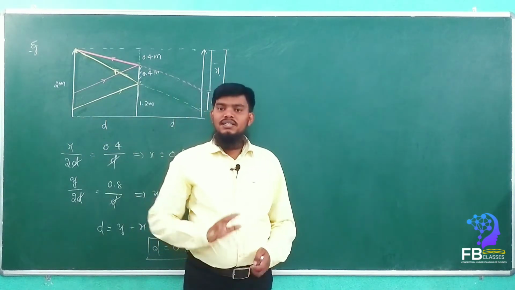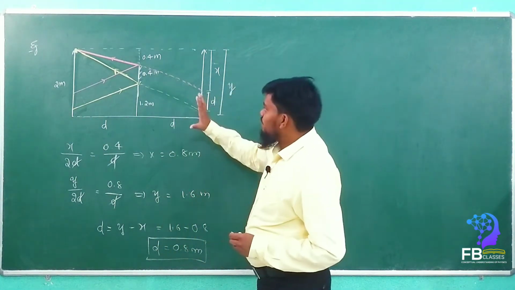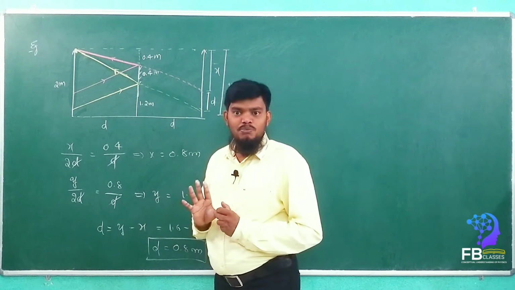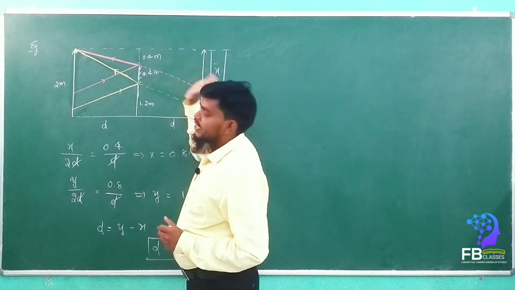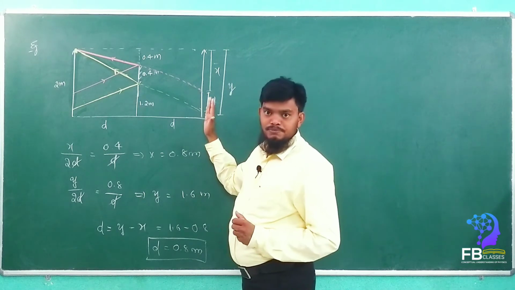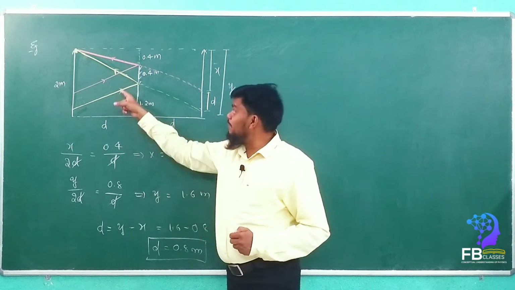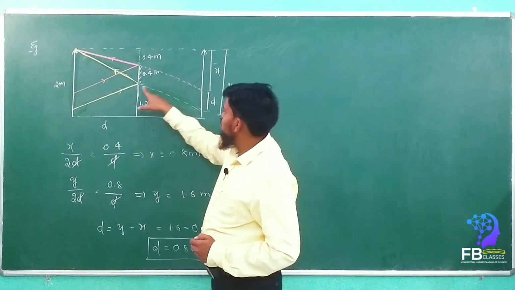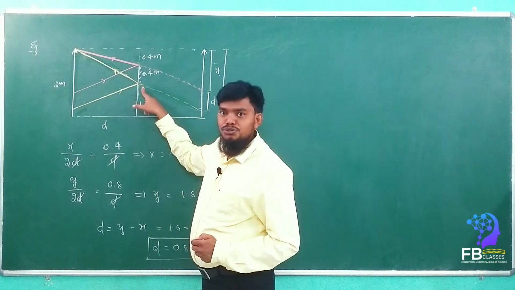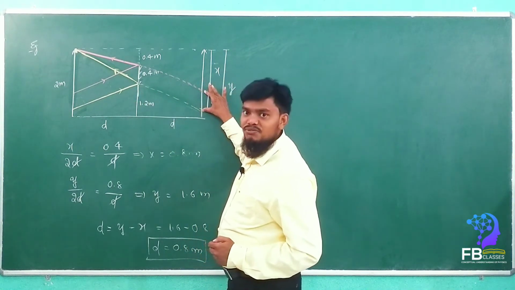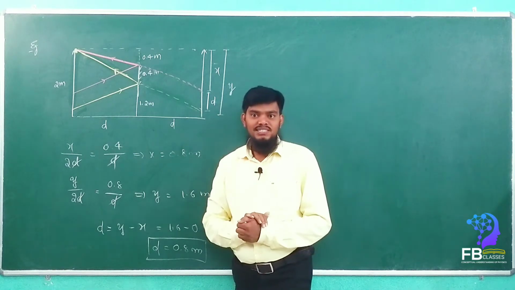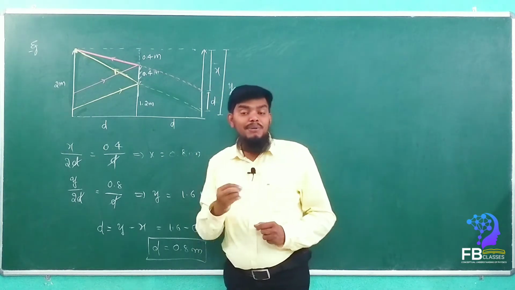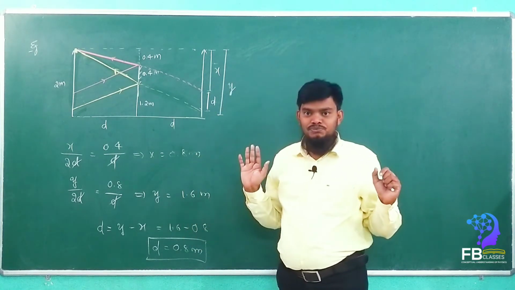Yes, sir. Clear, everyone? So first what we have to understand here, is the full image formed? Full image of an object is formed. Whatever the length of the mirror may be, the image will form fully. But does the full image appear? No. Only some part appears, because this mirror is the only useful part, so this much length of the image appears to us. Image will form fully, but only the d distance of the image appears to us. Are you getting my point clearly? Yes, sir. So these 2 points are clear?